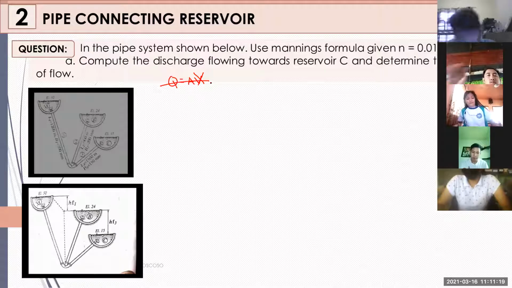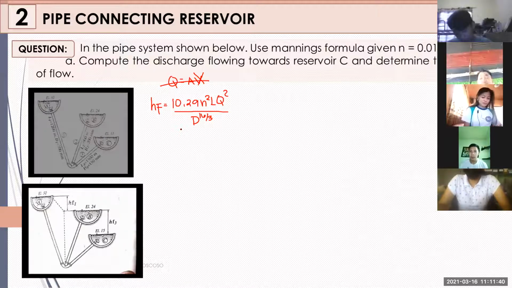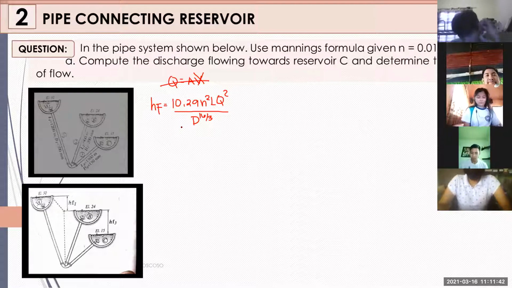So, since N yung binigay, Manning's formula tayo for head loss. Can we confirm the formula? I think that would be 10.29 N squared L Q squared divided by D to the 16 over 3. Tama ba yung formula natin? Tama, di ba? Yes, ma'am. Okay. So that will be the head loss for your Manning's formula. So discharge yung hinahanap natin, gagamitan natin ng head losses. So ano yung problema natin? Hindi natin alam yung head loss between the reservoirs.